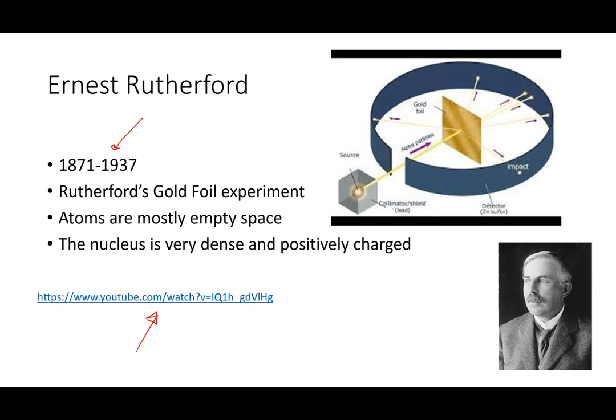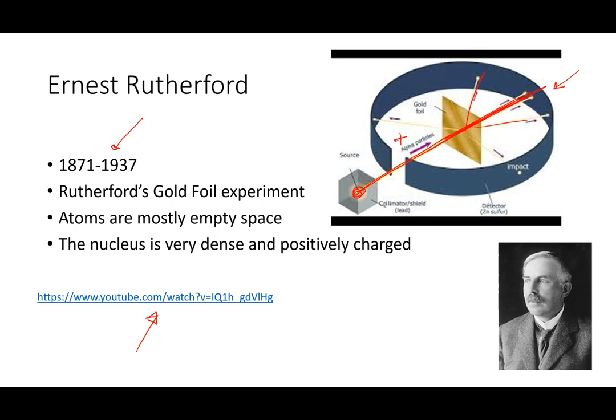I'll go ahead and explain it here. What we have here is a lead shield, this box, with some source of atomic radiation. This will be alpha particles, which are positively charged. That's important. And they pass through this screen and come into contact with this gold foil. It's just a thin sheet of gold atoms. Most of the alpha particles pass right through and are detected on the other side of this gold foil on this detector shield.